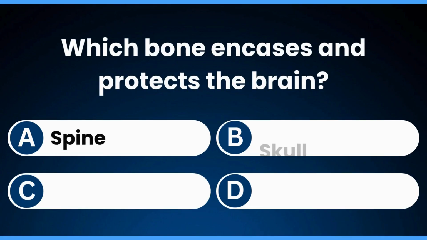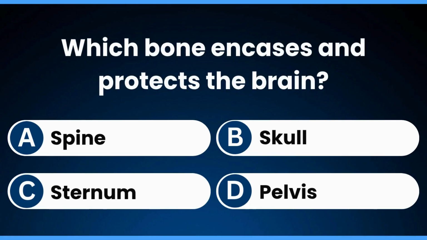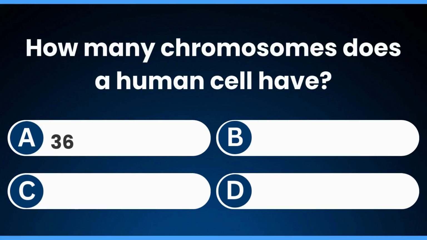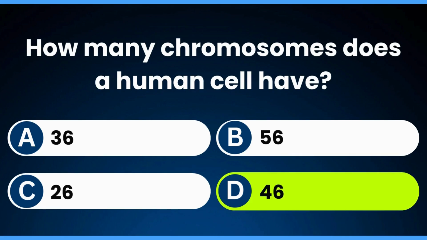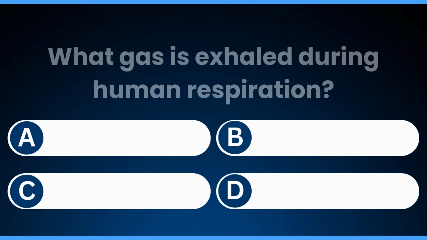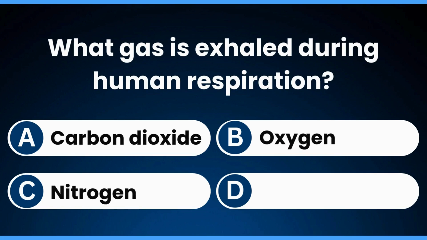Which bone encases and protects the brain? Skull. How many chromosomes does a human cell have? 46. What gas is exhaled during human respiration?